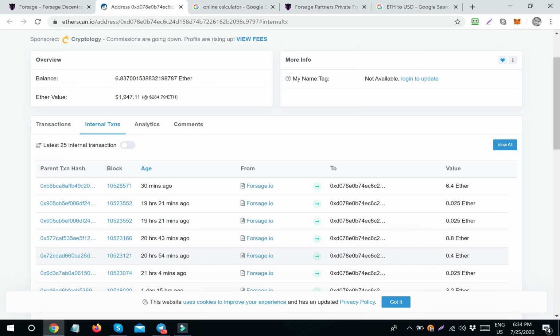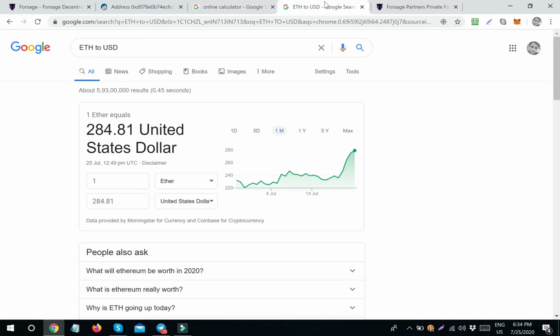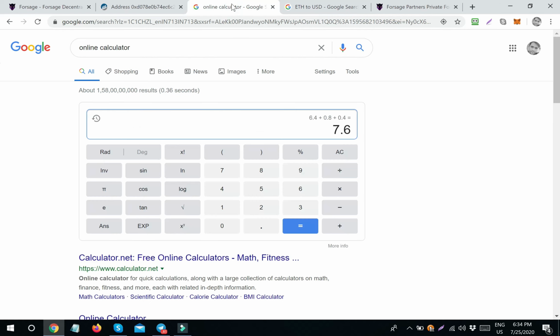So let me calculate with the current rate of Ethereum, because it keeps rising. I just refreshed the page and it's updated by $1, so it's 285 US dollars. Let me multiply this by 285.